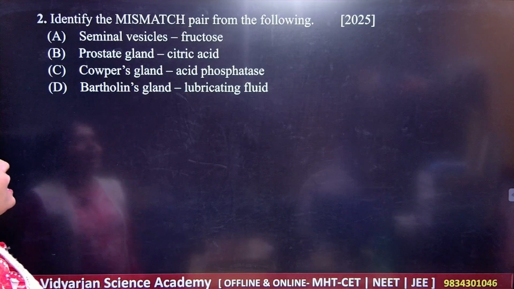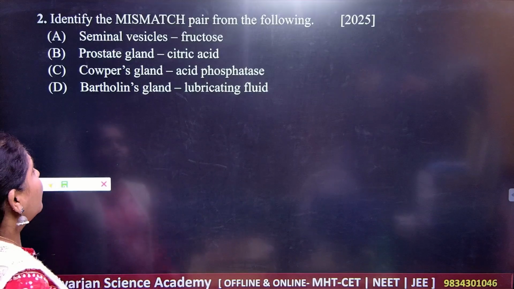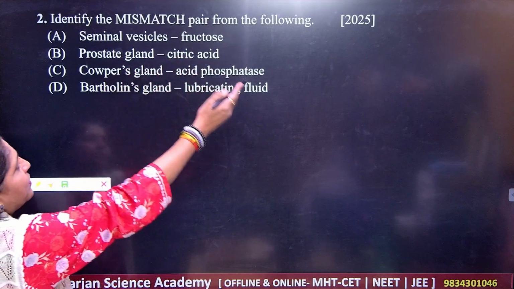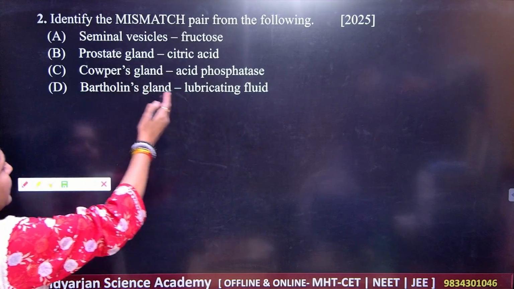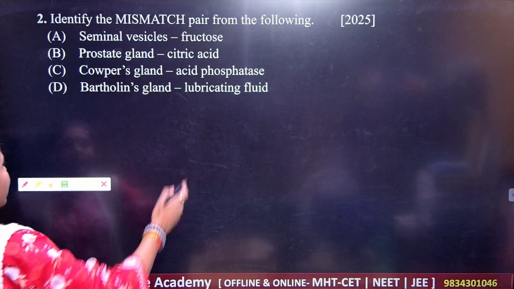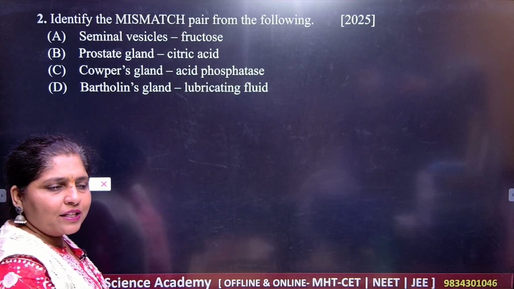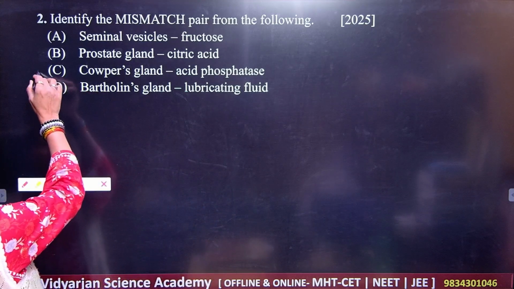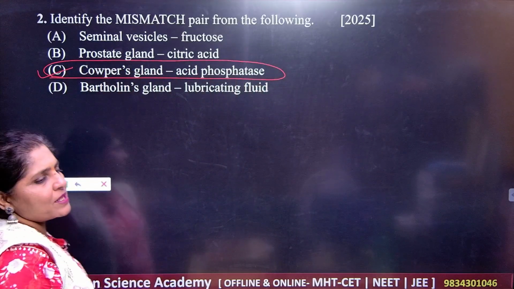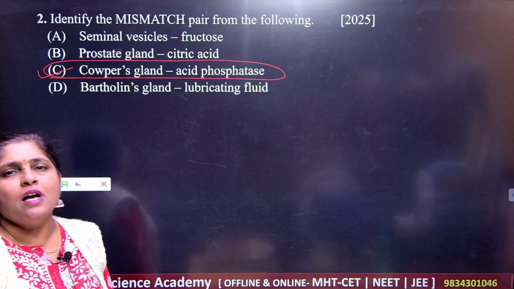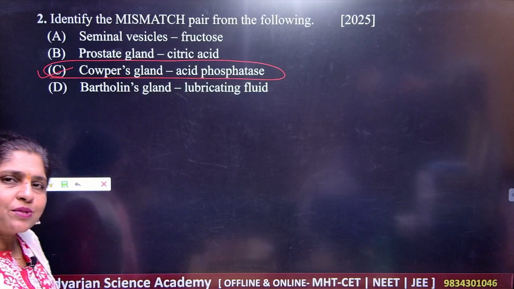Next question. Identify the mismatch pair from the following. Which is the mismatch pair? Very simple. Seminal vesicle, fructose, prostate gland, citric acid, Cowper's gland, acid phosphatase, Bartholin's gland, lubricating fluid. So what should be your correct answer? Correct answer here is Cowper's gland and acid phosphatase. You know that Cowper's gland is not giving this particular enzyme which is secreted here. So this is the mismatch pair.